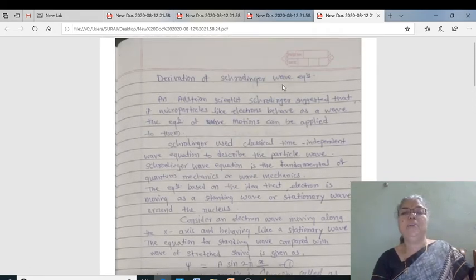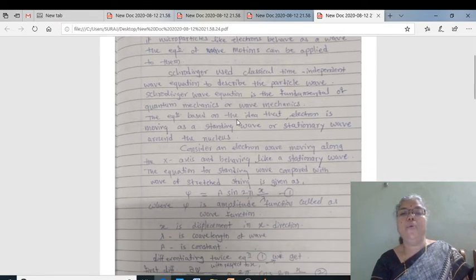In the derivation of the Schrödinger wave equation, Schrödinger considered an electron wave as a standing wave or stationary wave. The mass of the nucleus is greater than that of the electron by approximately 2000 times.